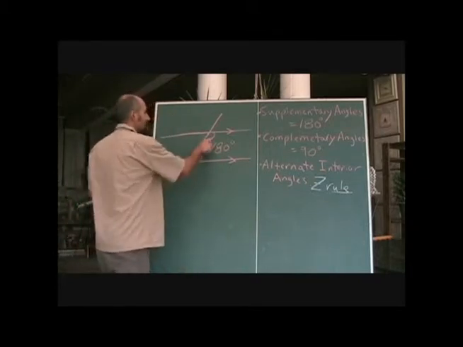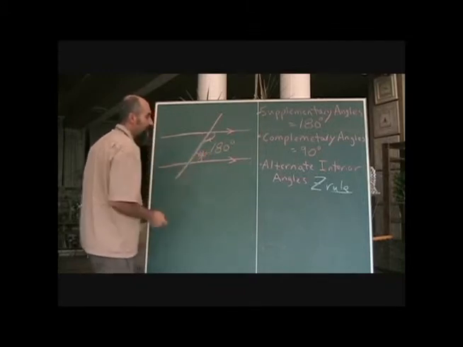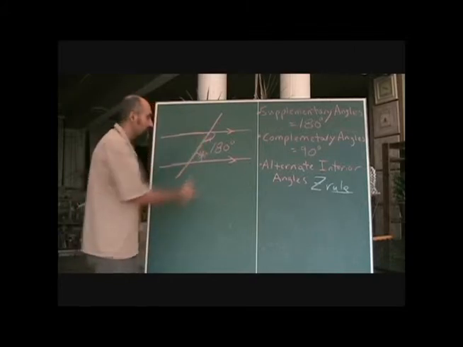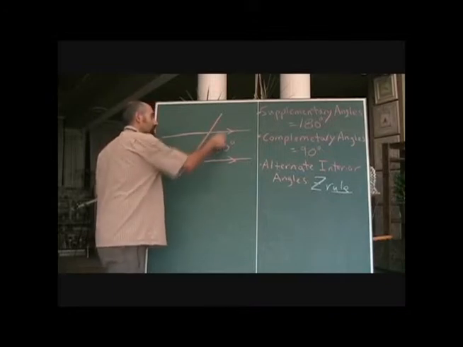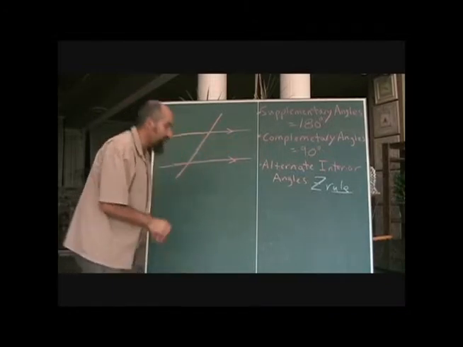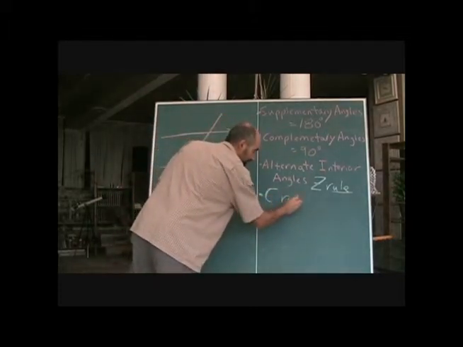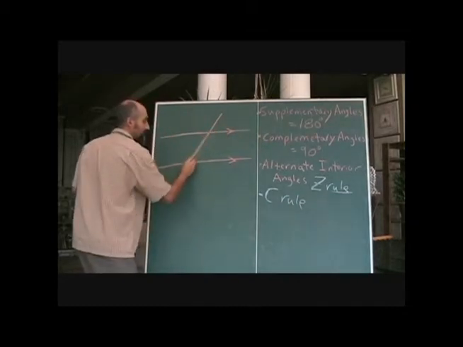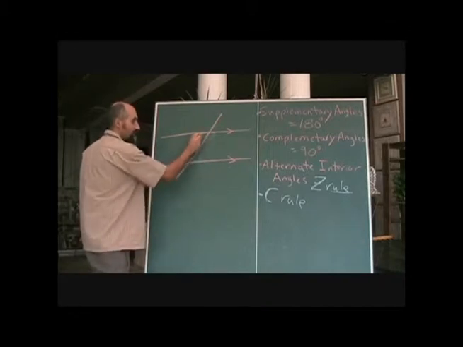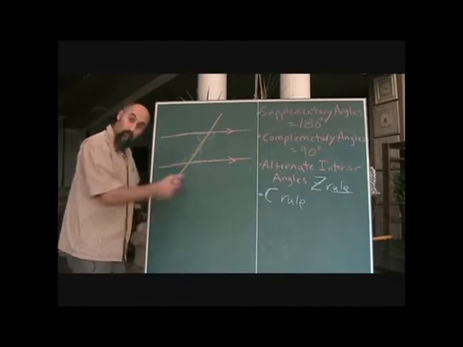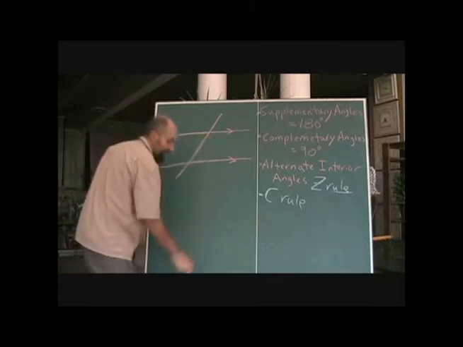So that means if you knew what this was, let's say this angle here was 80 degrees, then you would know that's 100 degrees because you could go 180 minus 80. Okay. So that's another very powerful relationship. This one is called the C rule, because you have a C this way, so that plus that equals 180, and you also have a C this way, which is that plus that equals 180. So it works both ways. It's a mirror image of each other. The other rule that you have is called the F rule.